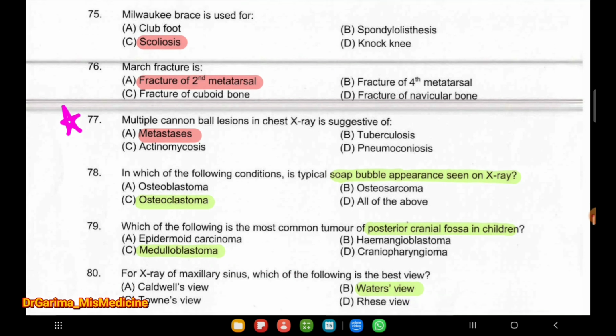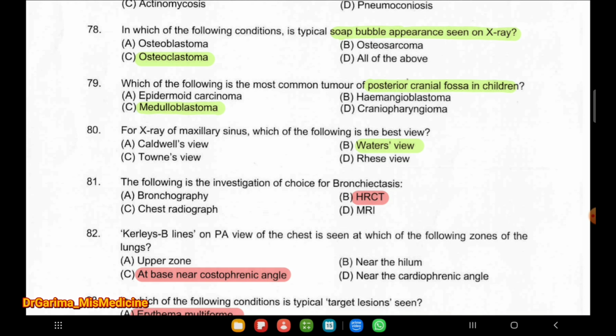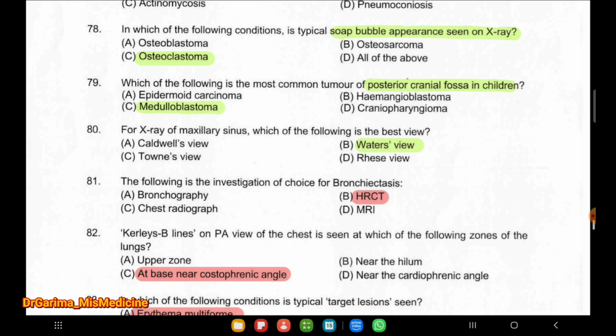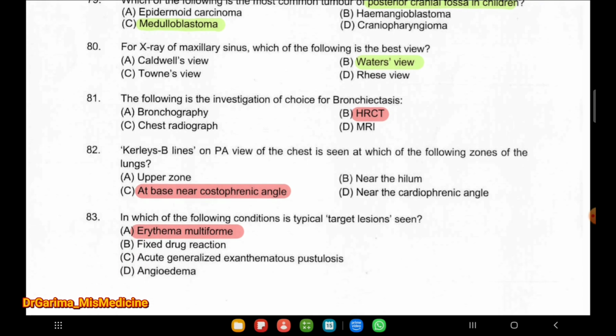And multiple cannonball lesions in a chest X-ray are suggestive of metastasis. Next question, in which of the following conditions is a typical soap bubble appearance seen on X-ray? Osteoclastoma. Which one of the following is the most common tumor of the posterior cranial fossa in children? Medulloblastoma. Next question, for X-ray of the maxillary sinus, which one of the following is the best view? Waters view. Next question, the investigation of choice for bronchiectasis is HRCT.